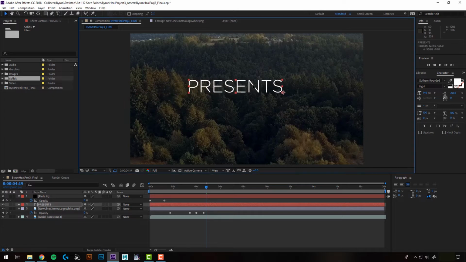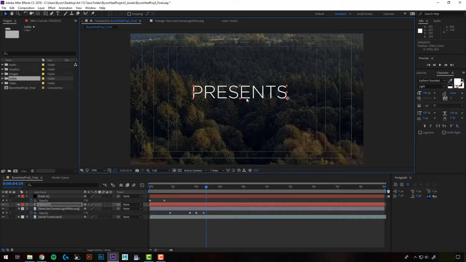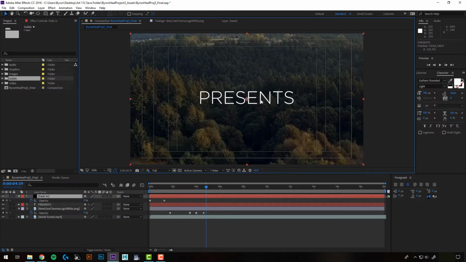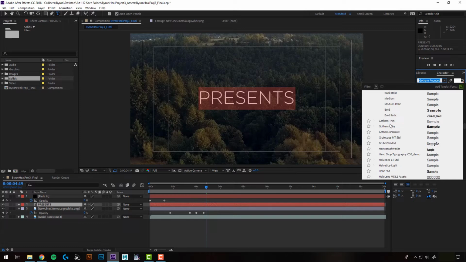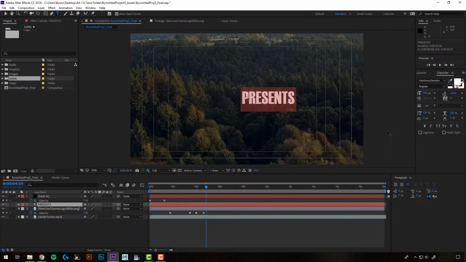I'll just slide this over to the middle, and again, I want to find the exact middle, so I'm going to hit my title action safe. It's right there, so I can just line that up right there. And I know that these two dots here are in the middle of it, so I'm going to kind of line those ones up. Okay, that's not the text I want. To change the text, I'm just going to double click on my layer to highlight it. And now I can go through and pick a new one. Maybe something like that. And I'm just going to make it a little bigger.